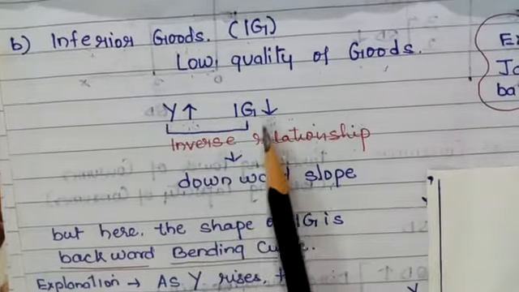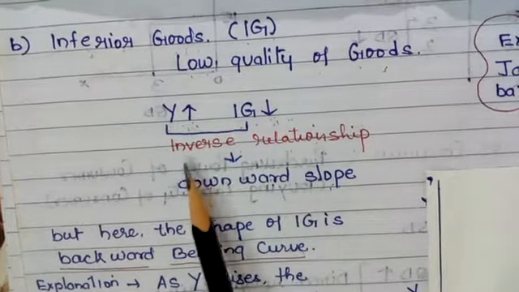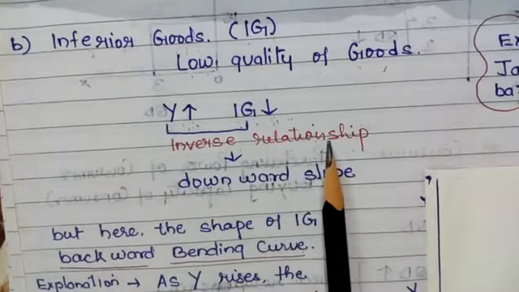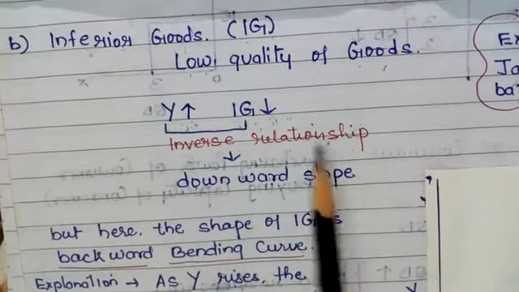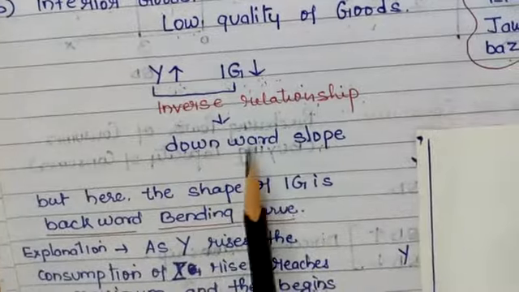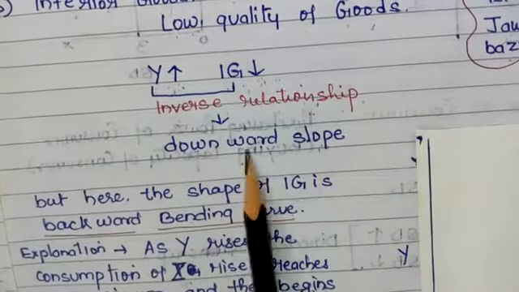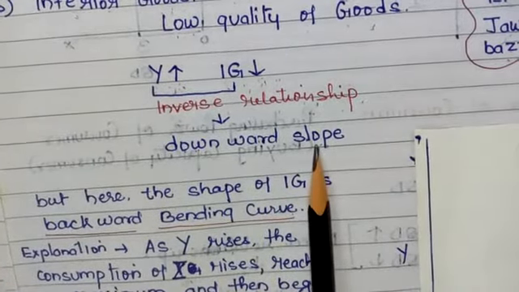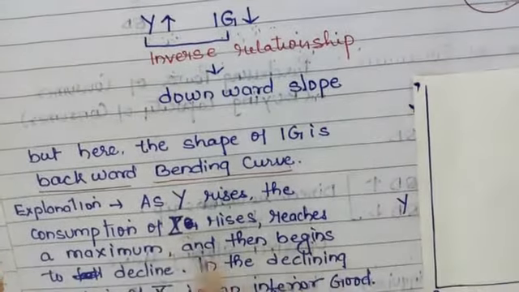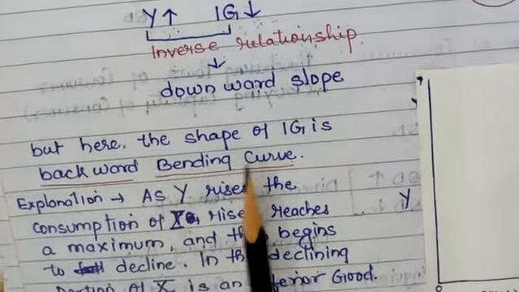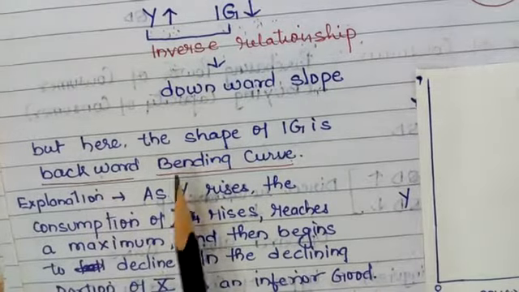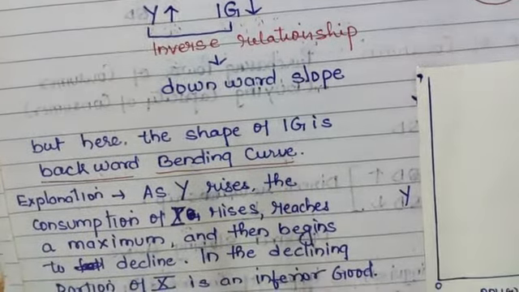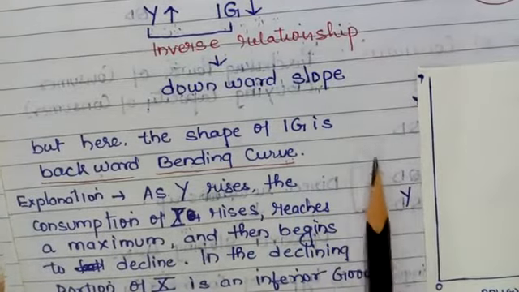As income increases, inferior goods decrease. There is an inverse relationship, as I told you earlier, that one is increasing and one is decreasing. It shows an inverse relationship, that means a downward slope of the curve. But here, inferior goods do not show a downward slope. It shows a backward bending curve.